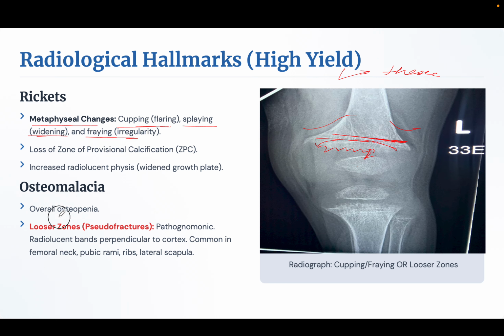In osteomalacia, you find overall osteopenia and Looser's zones. These pseudofracture zones are pathognomonic: radiolucent bands perpendicular to the cortex. They are common in the femoral neck, pubic rami, ribs, or lateral scapula.